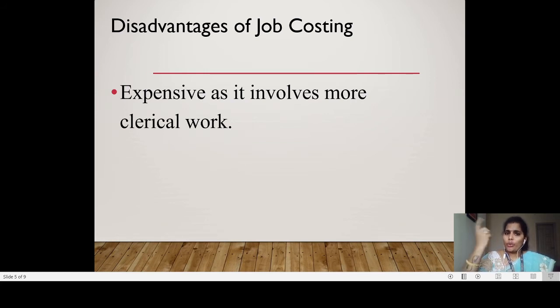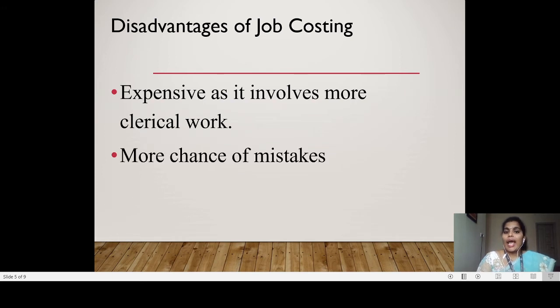So what will happen? You want to hire more people, and of course the expenses will be more in that case. The second one, there is a chance of mistake. When there is more and more clerical work, of course the chances of mistakes also will be more. The next one, non-comparable. In certain situations we cannot take the previous order as a base. Maybe the taste is completely different, the preference is completely different, or the material cost in the last order was different from the material cost now. So that is also one disadvantage of job costing.